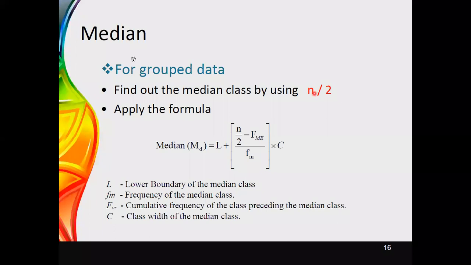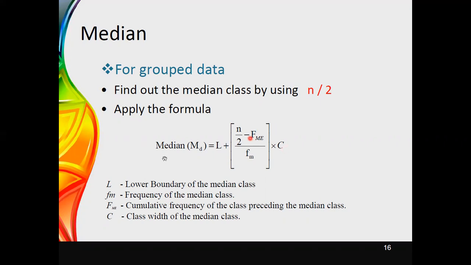Therefore, when you are using grouped data, we use n divided by 2, with no need to use n plus 1 divided by 2. N divided by 2 identifies the median class, and after identifying the median class, we can apply this equation to calculate the median value.